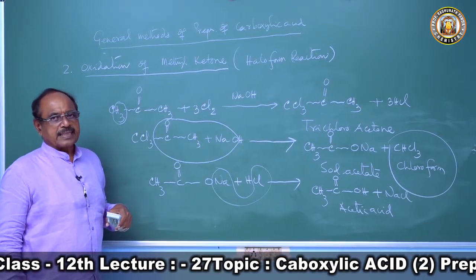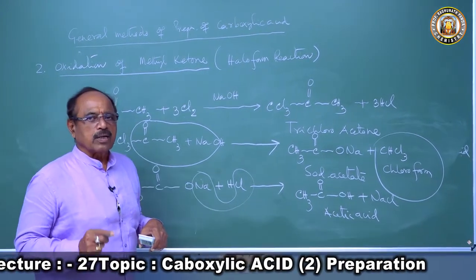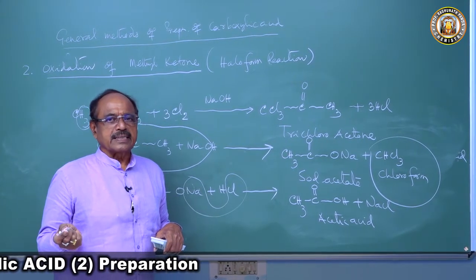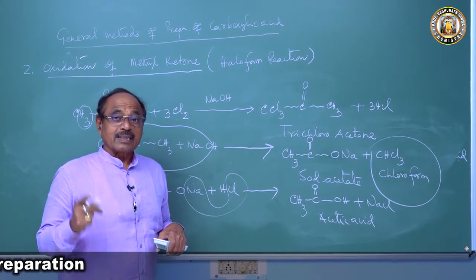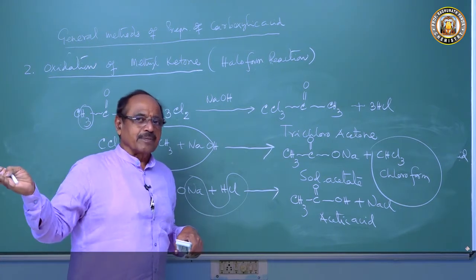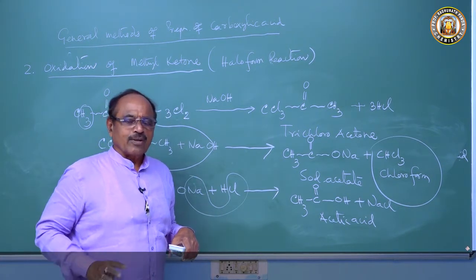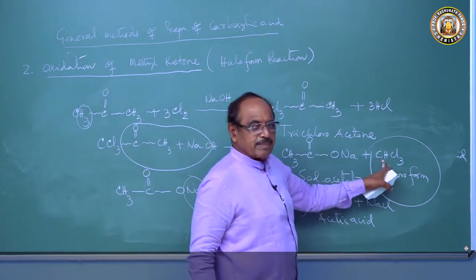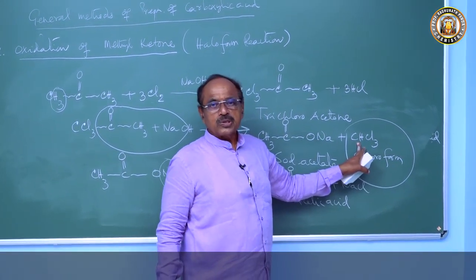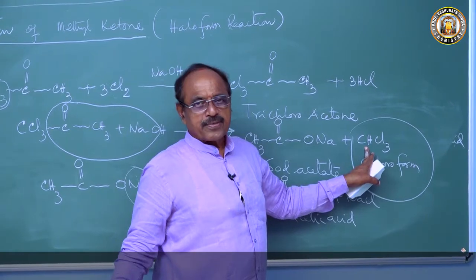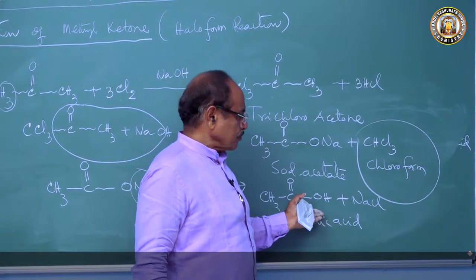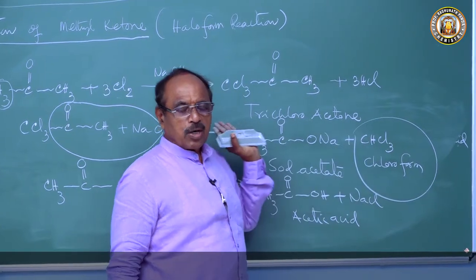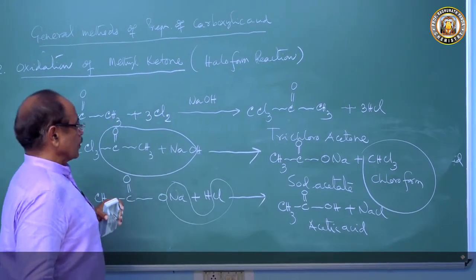We can also do it by treating with the oxidizing agent potassium dichromate and concentrated sulfuric acid. The CH3 group can be oxidized, but what is the loss? The loss of a carbon atom will take place. So that will not be economical, but if we do it this way, we get chloroform as the byproduct, and chloroform is a most useful compound in organic chemistry. So you get acetic acid, simultaneously you get chloroform. So this is oxidation of methyl ketone.